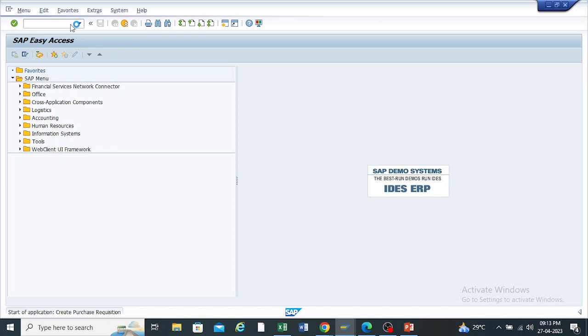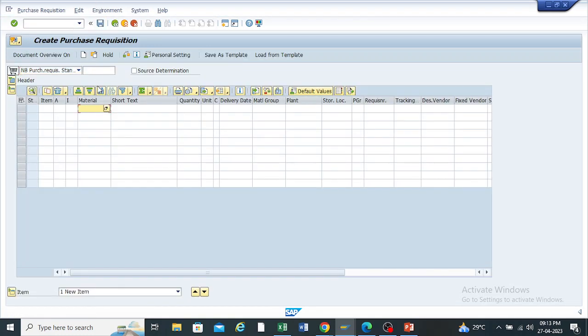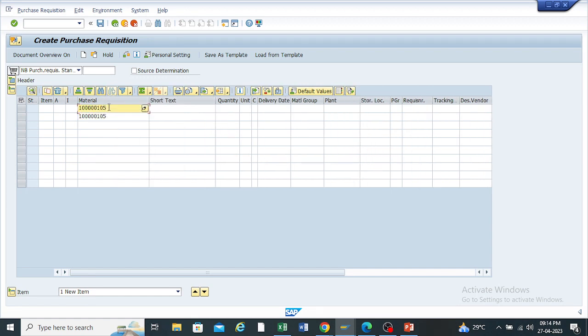I'm creating the PR for these two materials, for the 100 quantity. I'm creating a purchase requisition.